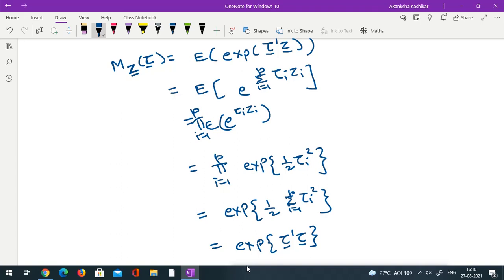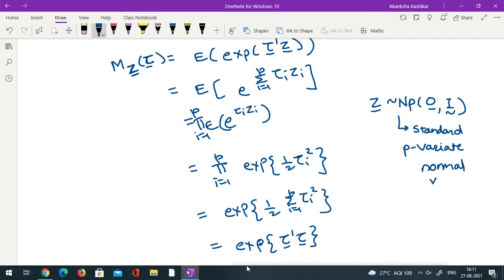So the MGF of a standard normal random vector would be this. This z has a p-variate normal distribution with mean vector 0 and variance covariance matrix identity, because all the components are independent and uncorrelated. This is called a standard p-variate normal vector, and this is the MGF of that.